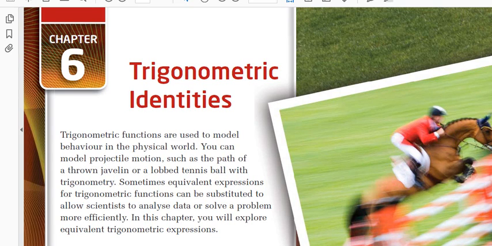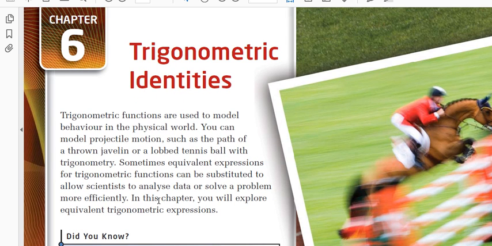All right, we're starting Chapter 6 in Precalculus 30. Chapter 6 is a bit more abstract than some of the other chapters. We talk about trigonometry again, but we're talking specifically about identities, trigonometric identities. So we know that periodic functions or periodic situations in life can be represented by sinusoidal functions. That's functions that look like a sine graph, right? So sine or cosine. What we're going to be focusing on here are identities.